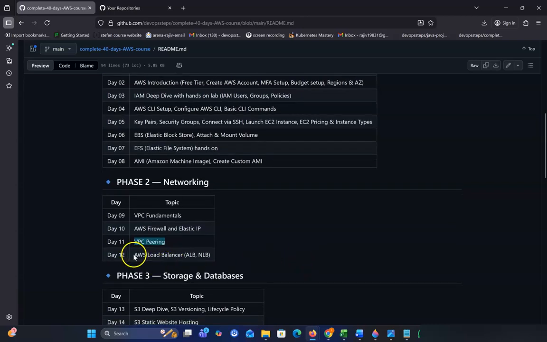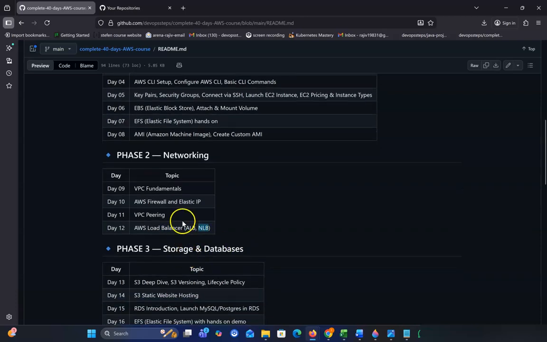In day 12, we'll talk about AWS load balancer, and I'll talk about application load balancer and network load balancer. So a load balancer is like, when our usage is going high, the load balancer will divide the load between two servers. If we have two servers, then the load balancer will give 50% of the load to one server and 50% to another server. So this is a load balancer.